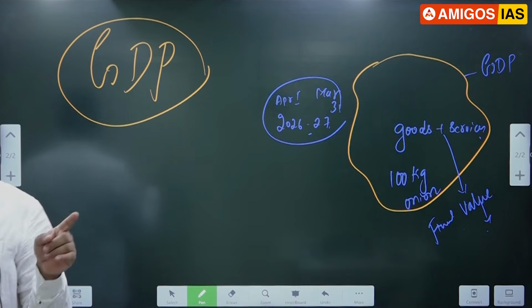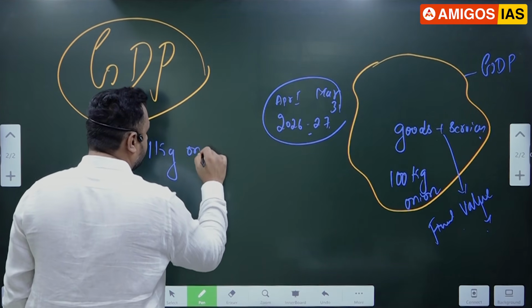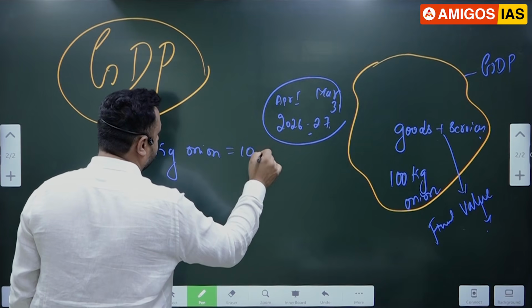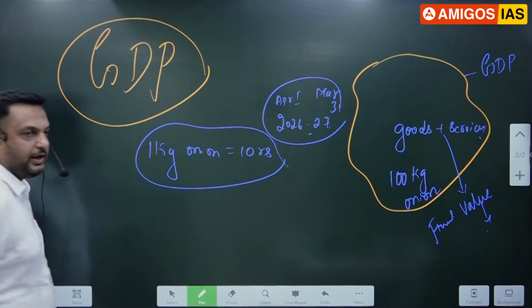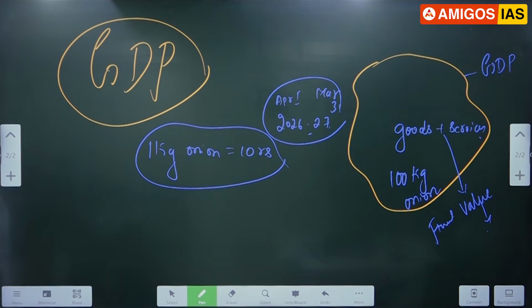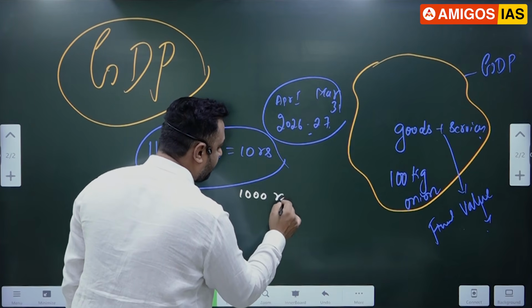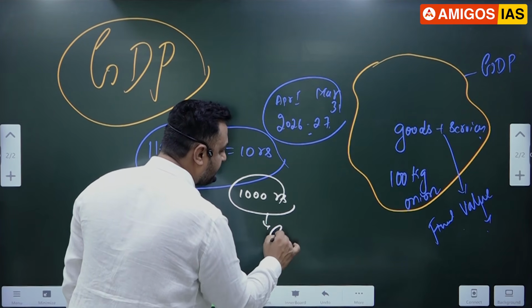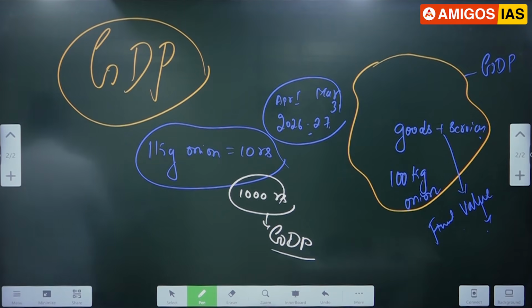Now, 100 kg onion, sir. 1 kg onion in the market equals 10 rupees, sir. 1 kg onion in the market is how many rupees? 10 rupees. For 100 kg, how many rupees? 1000 rupees. This 1000 rupees is India's GDP. This is what, accounting. 1000 rupees is India's GDP.